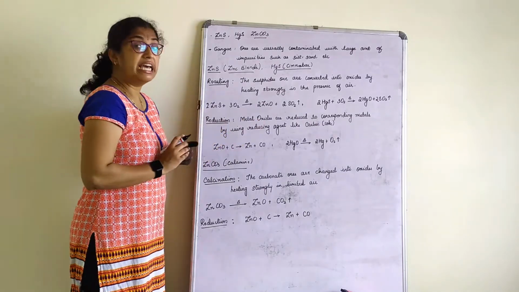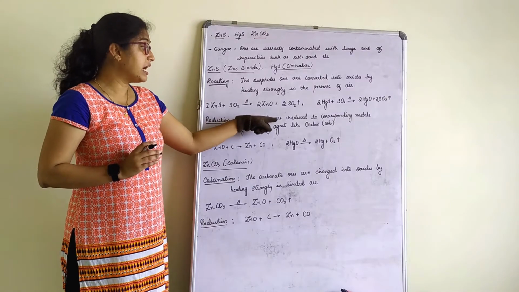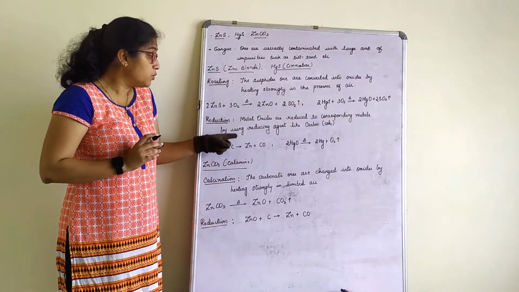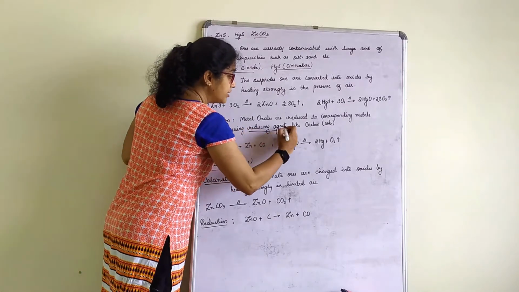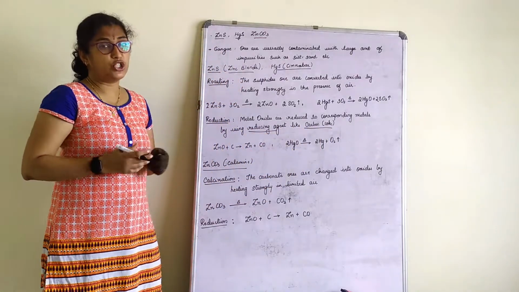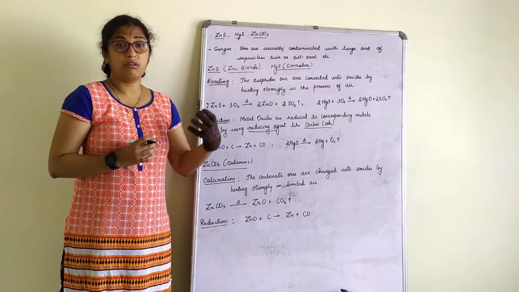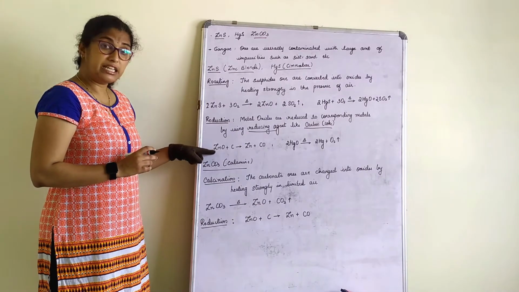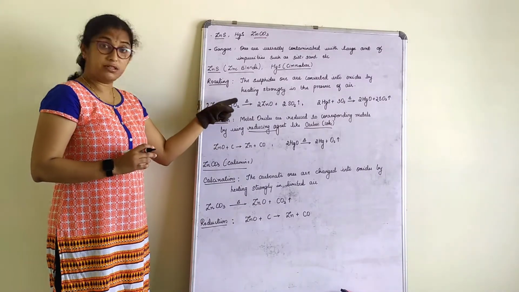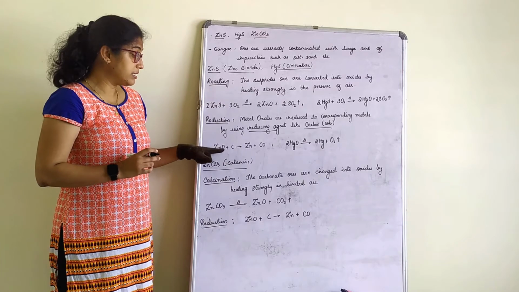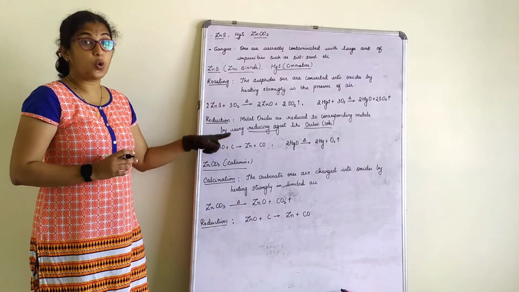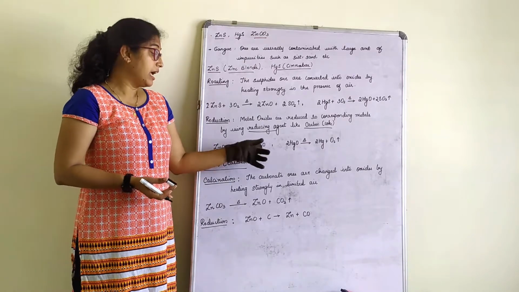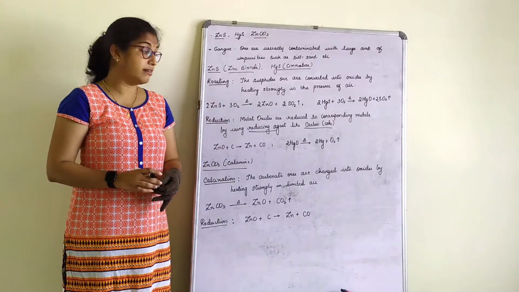Next, reduction. Metal oxides are reduced to the corresponding metals by using a reducing agent like carbon, and we can also use coke. The main content of coke is nothing but carbon. So zinc oxide, which we obtained from the roasting process, is reduced by coke. Coke is the reducing agent here. What do we obtain? We obtain zinc, and carbon monoxide gas is released.